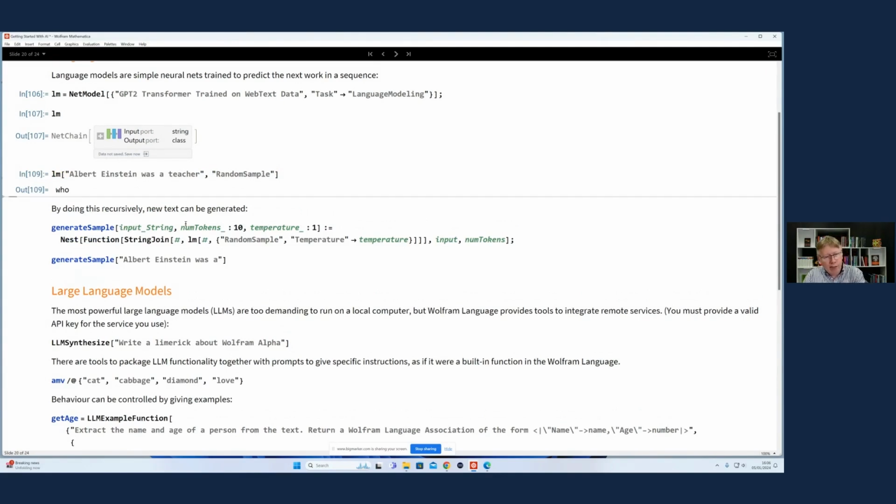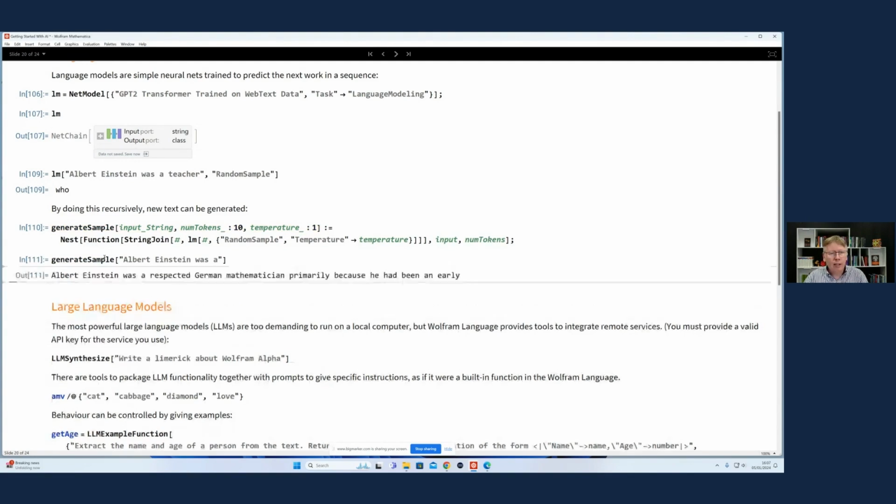So we can string that together recursively to now have it write prose. Here I'm applying that recursively, in this case, 10 times. And we get Albert Einstein was a respected German mathematician, finally because he was an early, and I could keep going. So we're now generating prose simply by making sequential word predictions. And that's all that ChatGPT is doing, a model that does this at a very large scale.